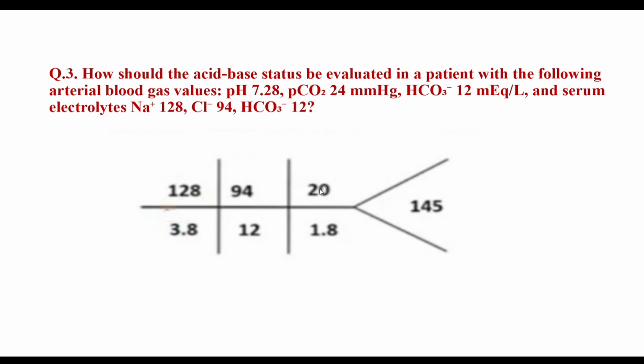And the serum electrolyte profile is given here. 128 is the sodium, 3.8 is the potassium, 94 is the chloride level, and 12 is the bicarbonate, 20 is BUN or blood urea nitrogen, and 1.8 is the creatinine, and at the tail part 145 is the glucose level.